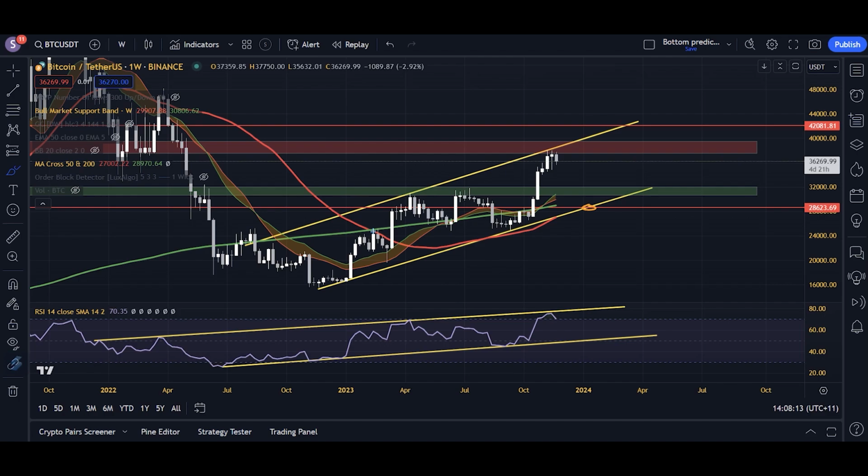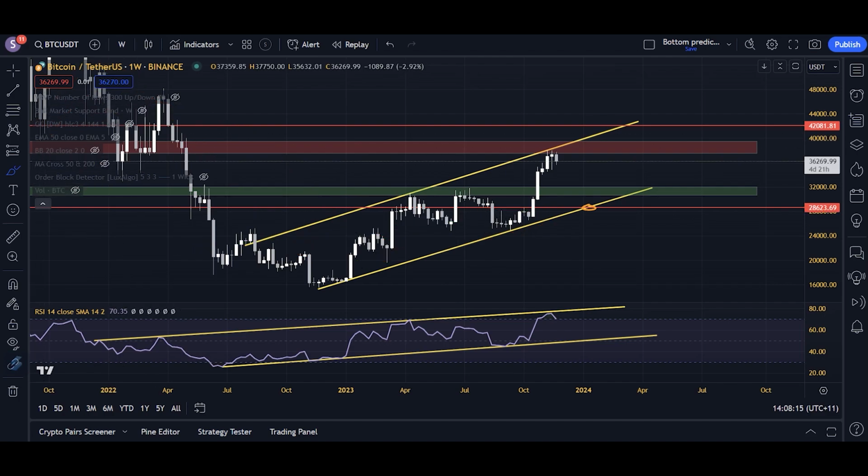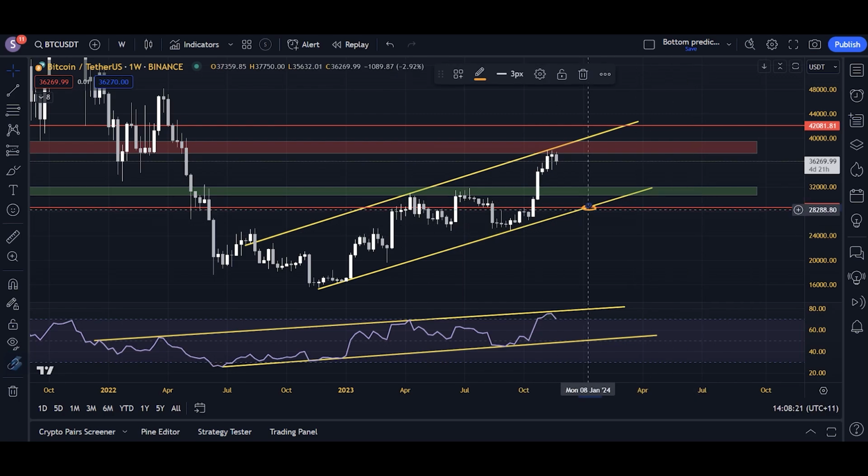It would be a drop below the bull market support band, 200-week SMA. It'd be a drop below the Gaussian channel. Basically what I'm saying is that if Bitcoin drops below 28.6K at any point, Bitcoin is looking very, very bad. I do not think we will get to that point. I do not think we'll drop below 28.6K. I'm just saying if we do, Bitcoin does not look good anymore. Anything above 28.6K on a medium to long-term perspective is actually healthy. That's important to note.